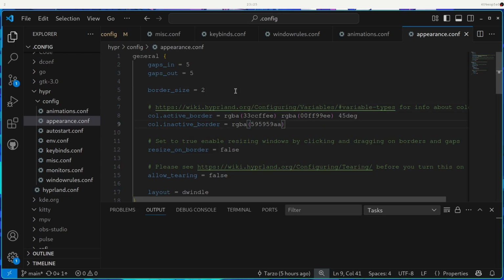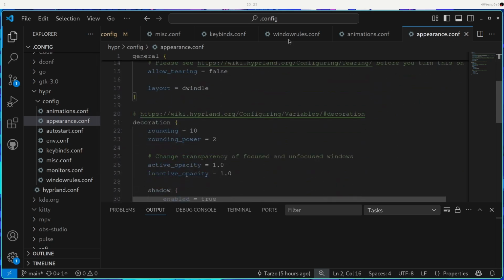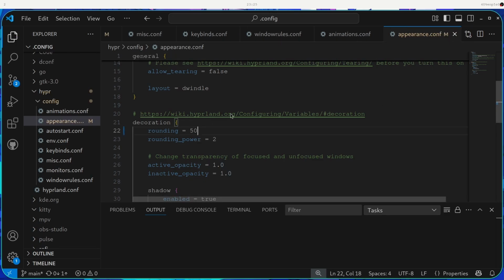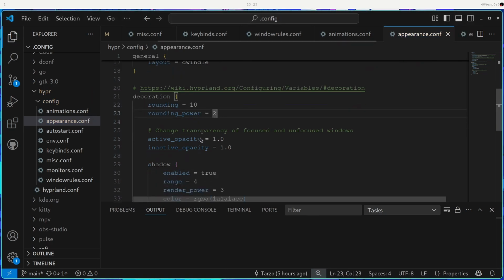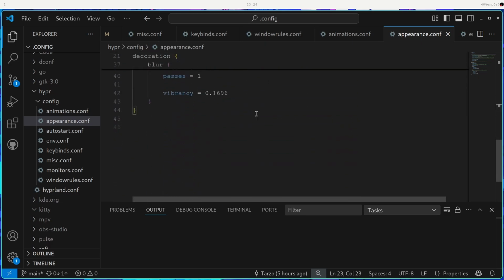So let's go one by one again. Animations is basically animation. In the appearance section, it's the general settings and the overall appearance of the Hyprland itself. So as you can see, it says rounding. If I just lower this, the corners get sharper. If I go to 50, yeah, it gets really round. So that's that. Let me go with 10. 10 is fine. I still don't know what this does. Anyway, basically this is the appearance section.